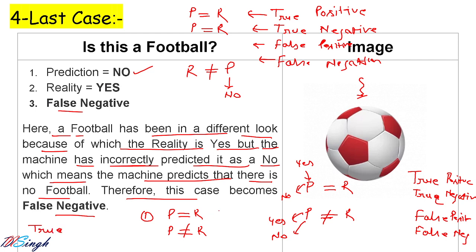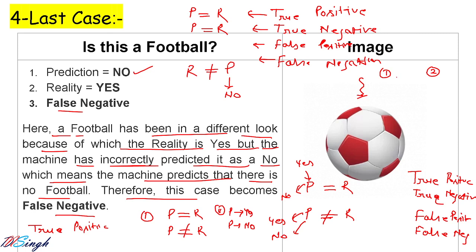And the second condition is the value of prediction. If the prediction value is yes, you will write positive. If the prediction value is no, you will write the second word as negative. False negative.